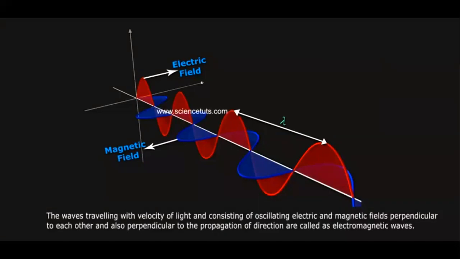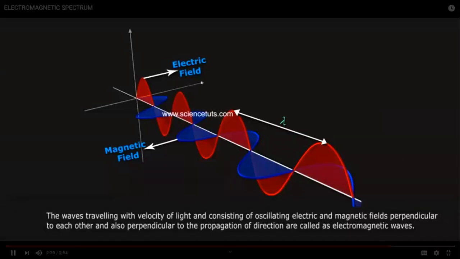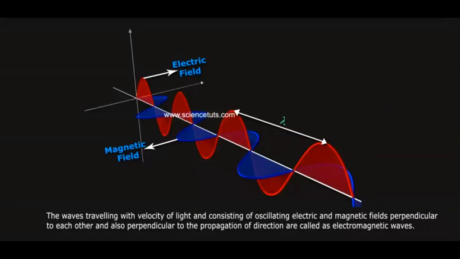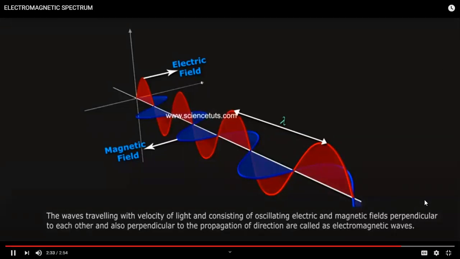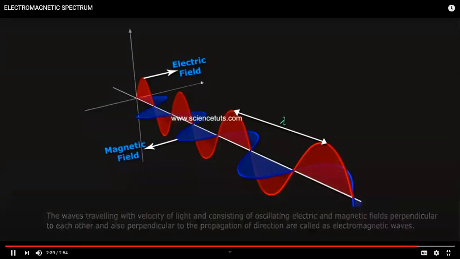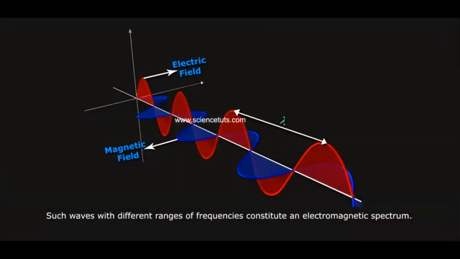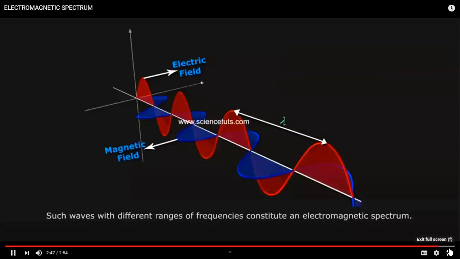The waves traveling with the velocity of light and consisting of oscillating electric and magnetic fields perpendicular to each other and also perpendicular to the direction of propagation are called electromagnetic waves. Such waves with different ranges of frequencies constitute an electromagnetic spectrum.